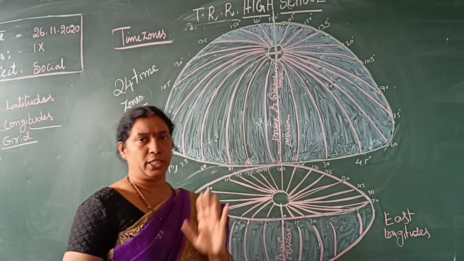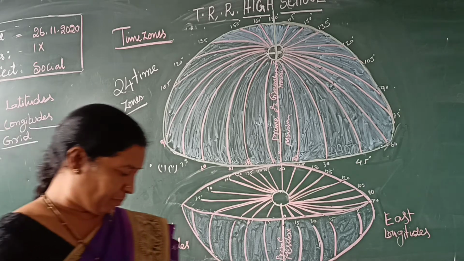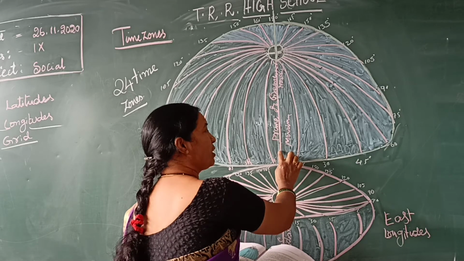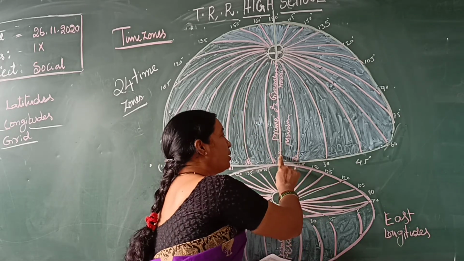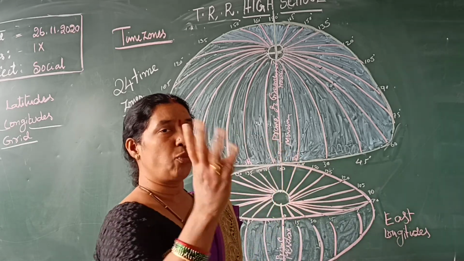Why did they make 24 time zones? Because of this, the world is divided into 24 time zones. From the Greenwich Meridian, the sun's position takes 4 minutes to travel from one longitude to the next. It takes 4 minutes from one longitude to another. So it takes 4 minutes of time.